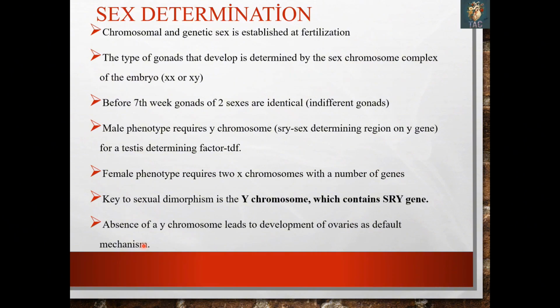So please remember this very important MCQ in this slide: before the 7th week there is the indifferent gonad stage, of indifferent or identical gonads, or the ambisexual stage. That is the first important MCQ. The second important MCQ is that the Y chromosome carries the SRY gene, which releases the factor called the testis determining factor, which leads to secretion of testosterone and is responsible for formation of the testes. And in absence of the Y chromosome, the ovaries develop as a default mechanism. So these are all your MCQs.